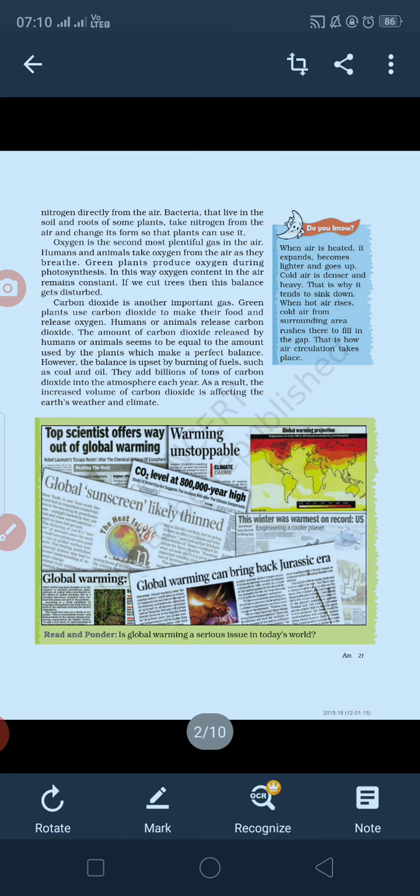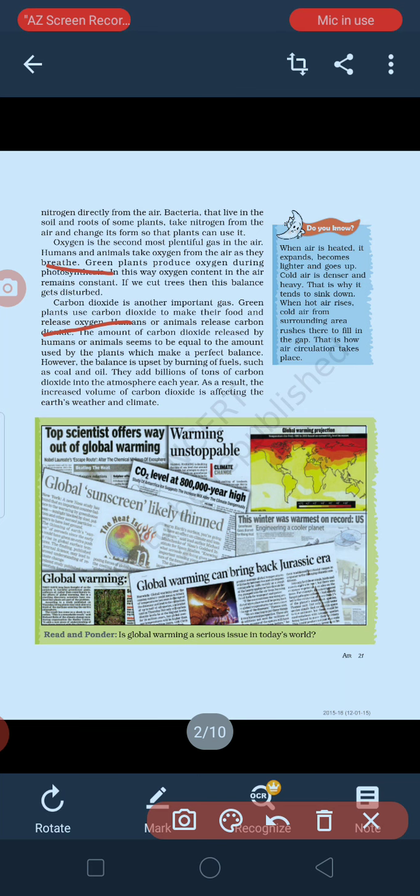Next, over here you can see it written: the use of oxygen, the use of carbon dioxide, and you can see bacteria is written, soil from plants. And you can see over here global warming is written. Global warming basically is a part and parcel of your atmosphere. When carbon dioxide increases in the atmosphere, it leads to global warming.